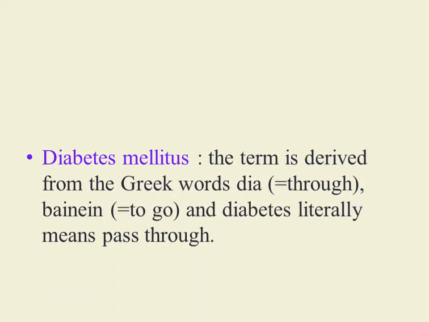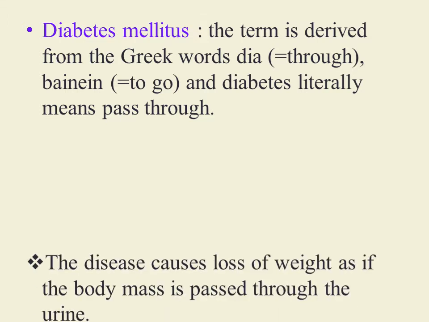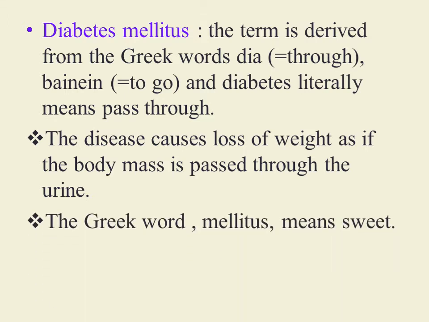The word diabetes mellitus is derived from the Greek words di, which means through, and bainein, meaning to go. Diabetes literally means pass through. Why is this word diabetes given to this disorder? Because this disease causes loss of weight, as if the body mass is passed through the urine. And the Greek word mellitus means sweet.